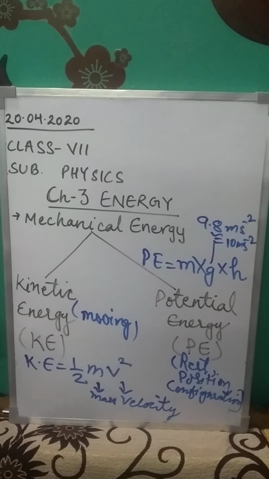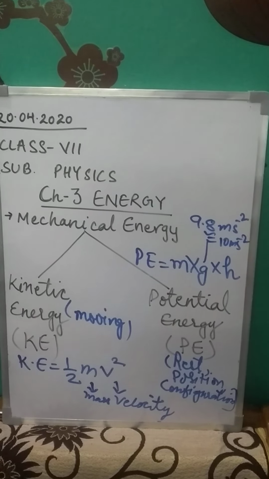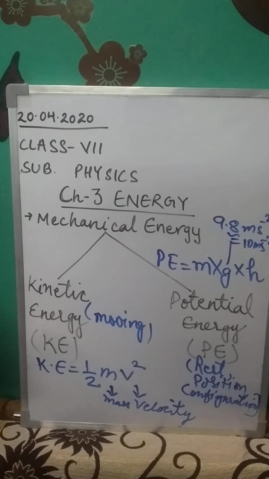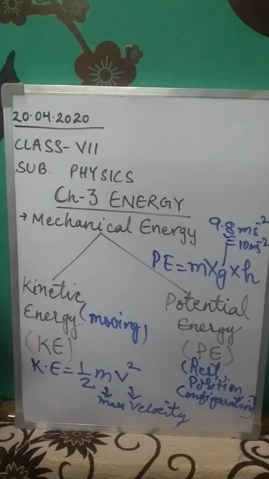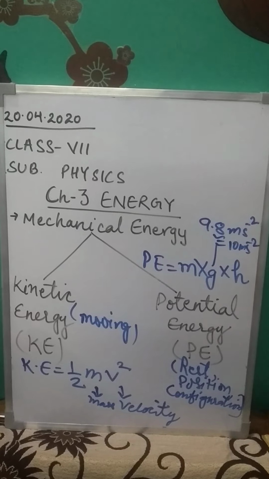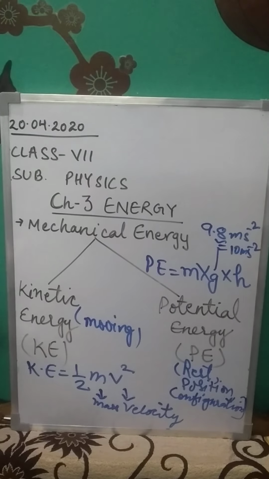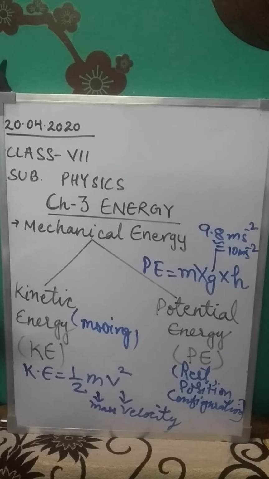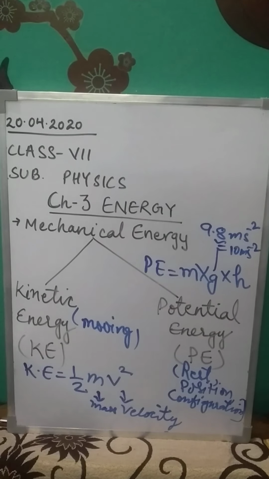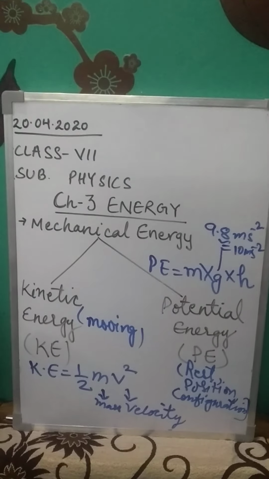Now see class, page number 45, students, checkpoint 1. Question number 1, fill in the blanks. The SI unit of energy is called, what is the SI unit of energy called? A joule. Dash energy is the energy possessed by a moving object. What is that energy possessed by a moving object? Kinetic energy.